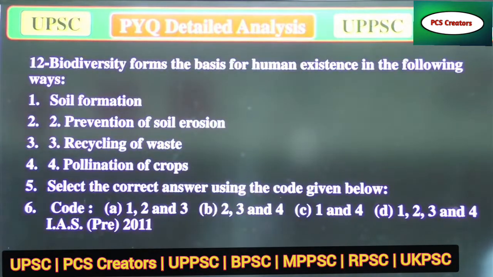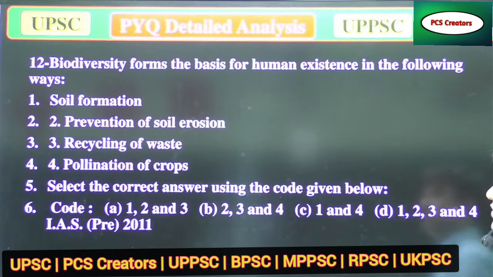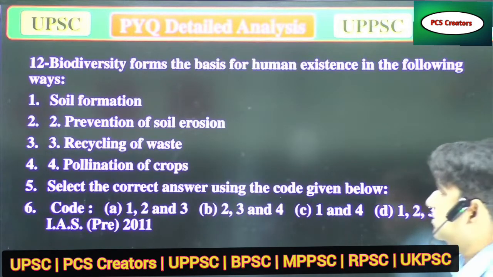Our next question is: biodiversity forms the basis of human existence in the following ways. A. Soil formation. B. Prevention of soil erosion. C. Recycling of waste. D. Pollination of crops. The 5 is some misprint.